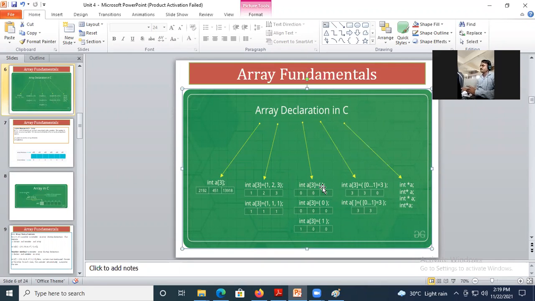Empty in the sense you are not going to provide any values to the array, so it is called an empty array. We are not going to look for this because it is obsolete, that means it is removed from the compiler. And look at this last part, it is nothing but pointer to array variable, integer pointer a.